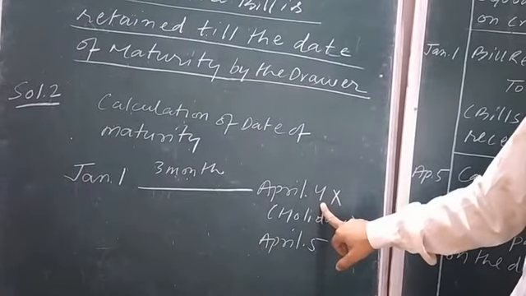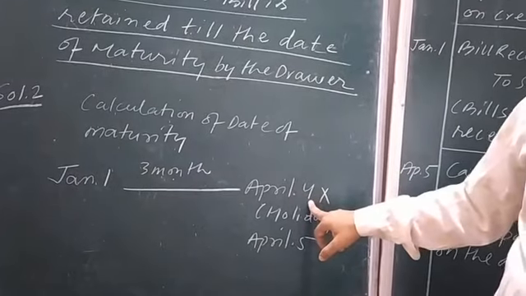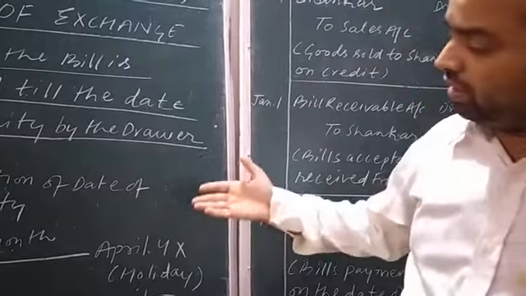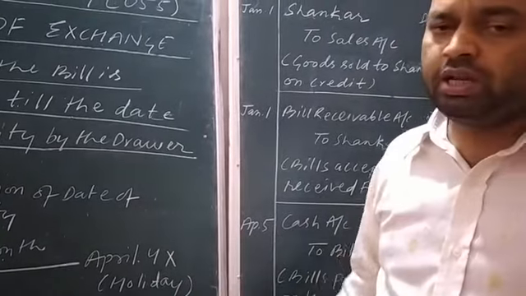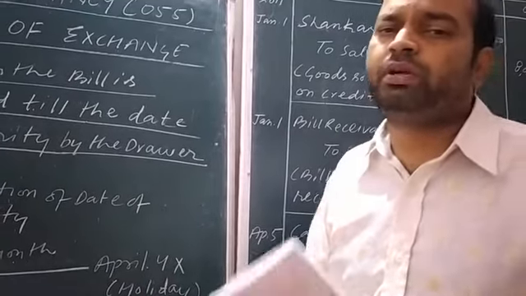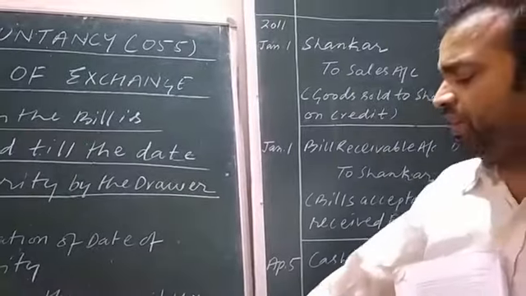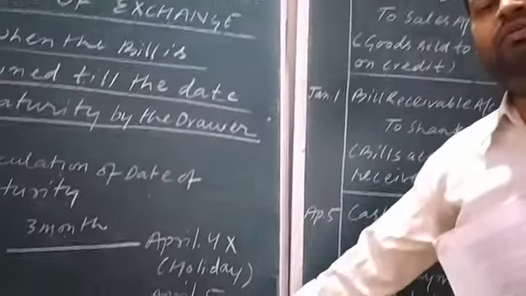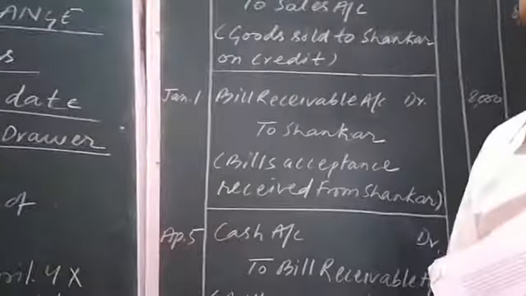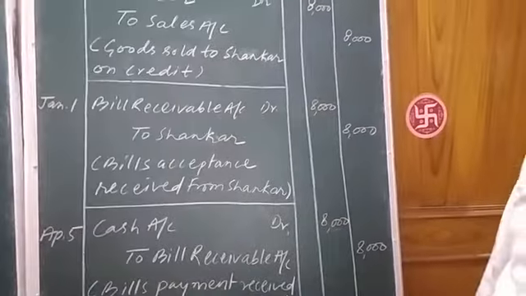So the payment can't be made on the holiday. It means we have to cross this date, and Parvati, the seller, can't receive payment on April 4. She has to receive payment on a future date, one day after the holiday. April 5 will be the date of maturity. On April 5, the payment will be received by Parvati.